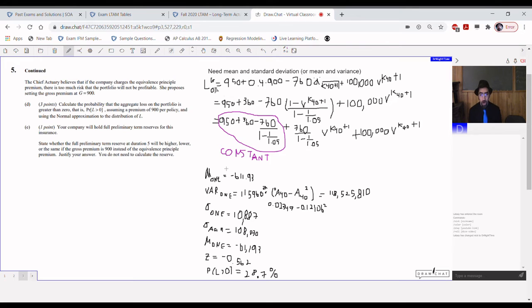All right, so once again, we have our formula for L sub 0g: 950 plus 0.4 times 900 minus 760 times ä angle K40 plus 1. I'll explain where that 760 comes from in a moment. Plus 100,000 nu to the power of K40 plus 1. Where's that 760 coming from? Well, we said that the gross premium was 900.